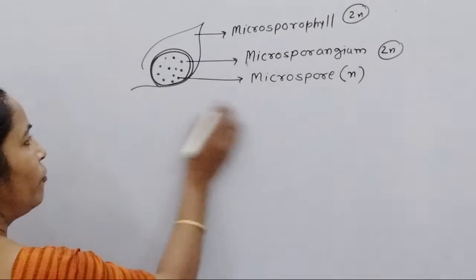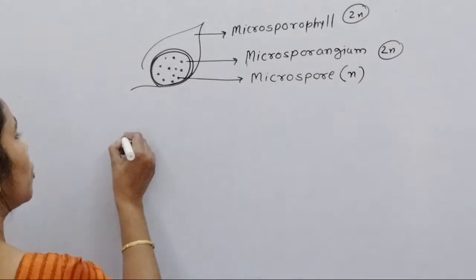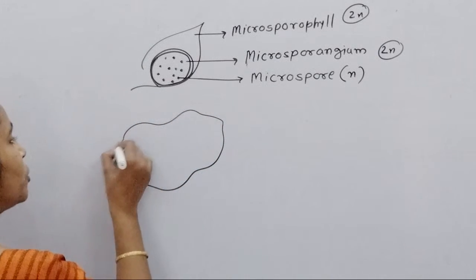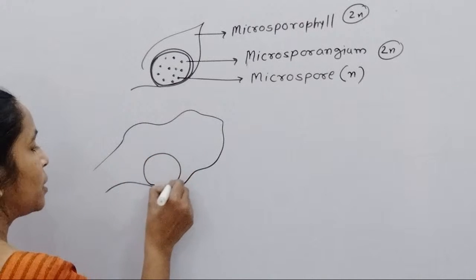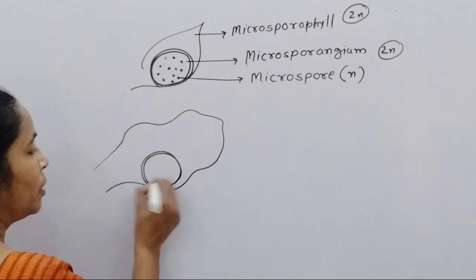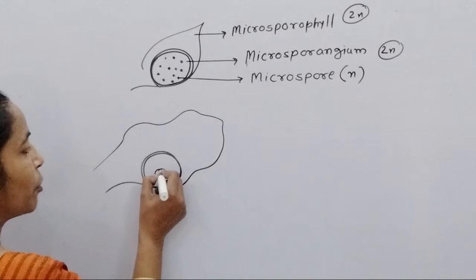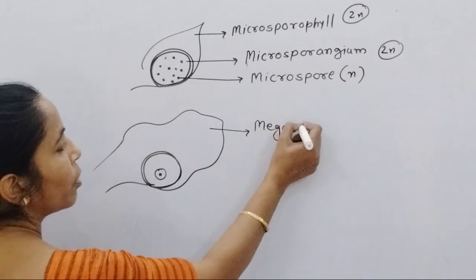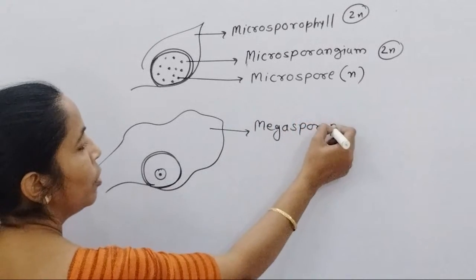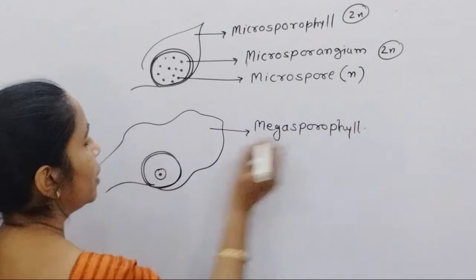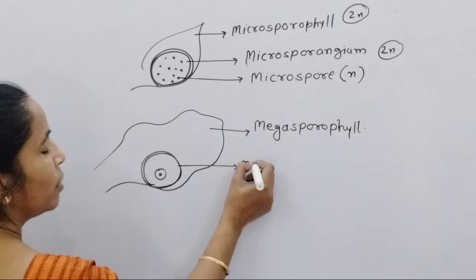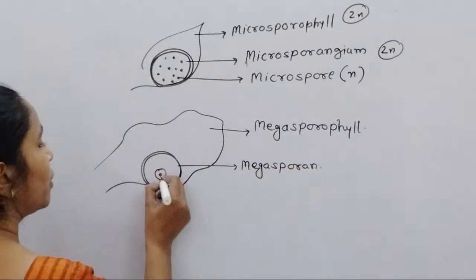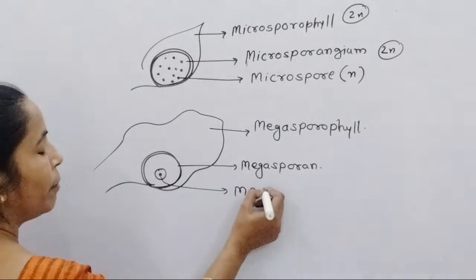Now, when you see the structure of megasporophyll, megasporophylls are quite large leaves. They show the presence of megasporangium, and inside that megasporangium, you remember, only a single megaspore is present. Similar to the microsporophyll, this is the megasporophyll. Here it is the megasporangium, and this is the haploid megaspore.